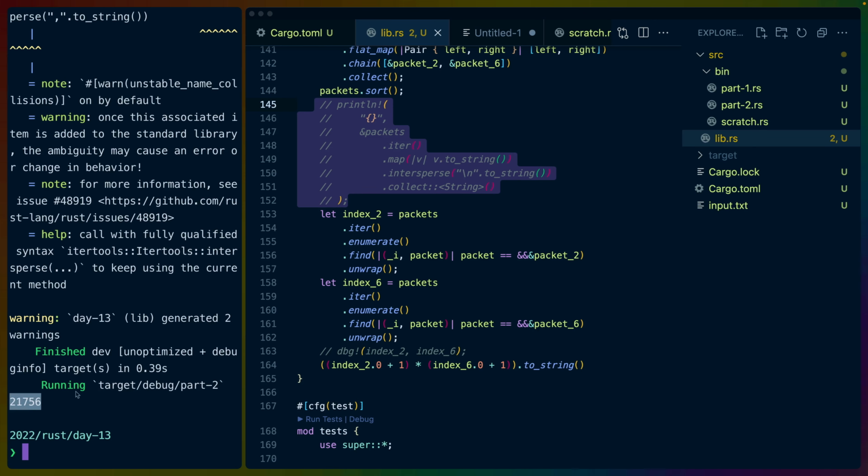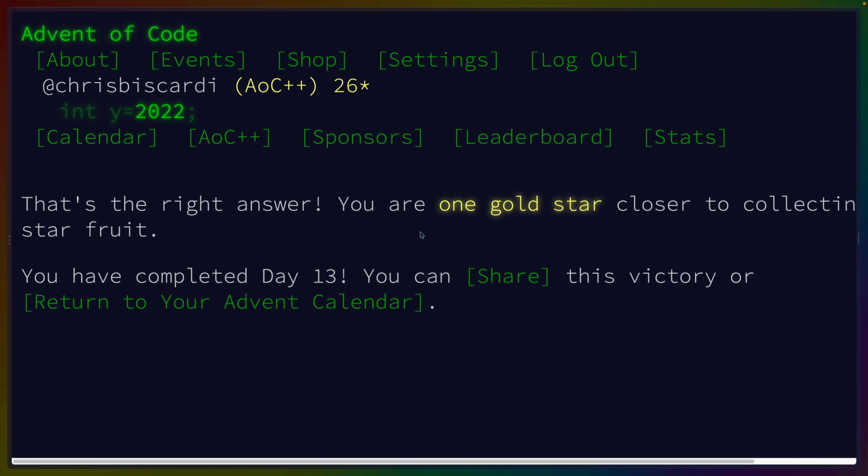So I'm going to do that. I'm going to use 21756, and that is the right answer. So we were right all along. Our issue was that sort defaulted to using the lt function, which is a function on the PartialOrd trait, not the Ord implementation. So our PartialOrd and our Ord disagreed, which meant that we had confusing behavior. And this is one of the reasons it's really important to write a bunch of tests and make sure that you keep these things correct.